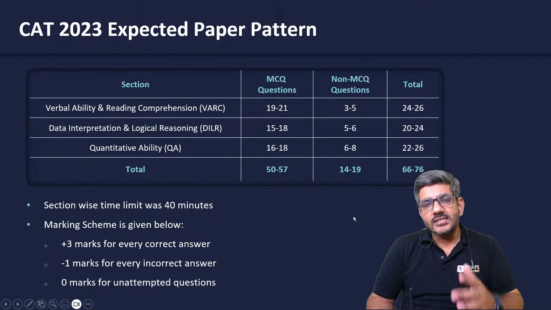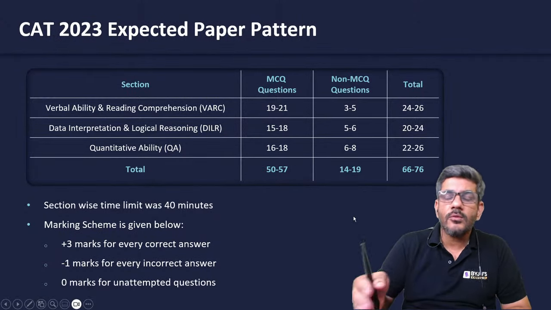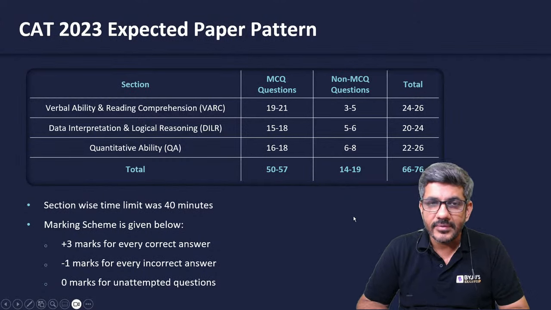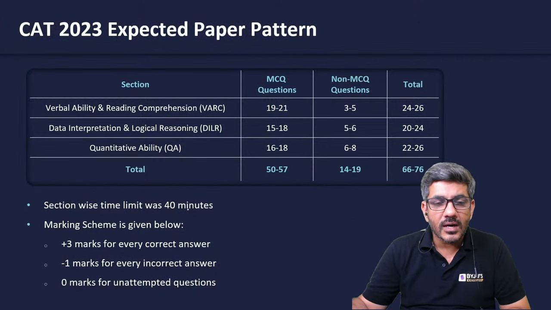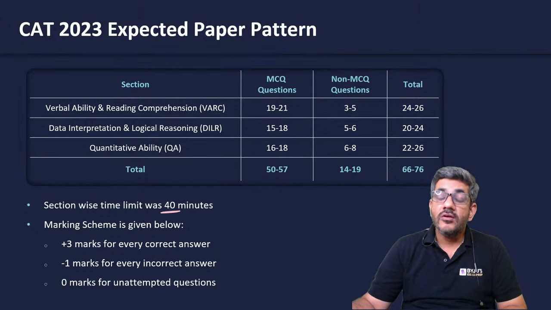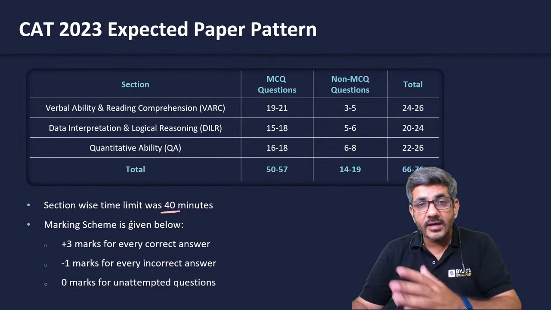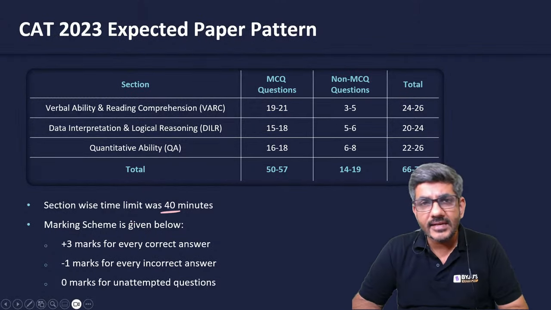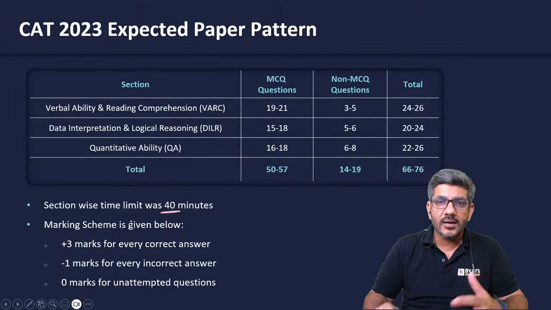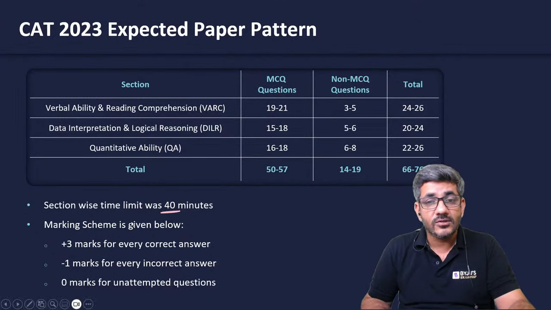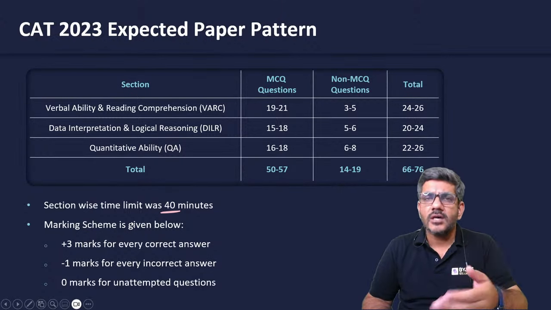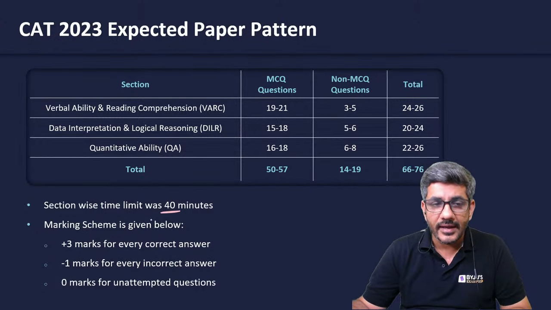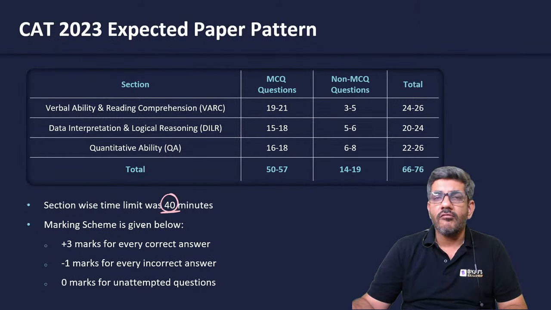CAT in the last 3 years, that is 2020, 21 and 22, was a 2-hour affair. Before that, it used to be a 3-hour paper. That means each section is of 40 minutes in 2020, 21 and 22. Of course, CAT 2023 is yet to happen. Once CAT 2023 is there, probably we'll get a better idea about CAT 2024. Currently, it is almost sure that CAT 2024 also is going to be a 2-hour exam, and each section is going to be of 40 minutes.